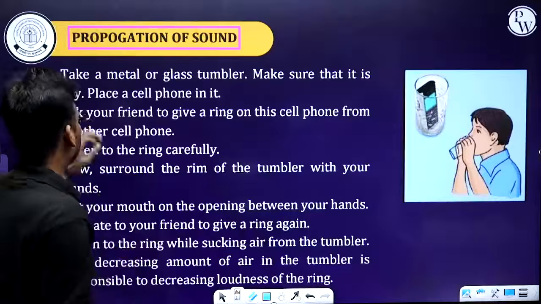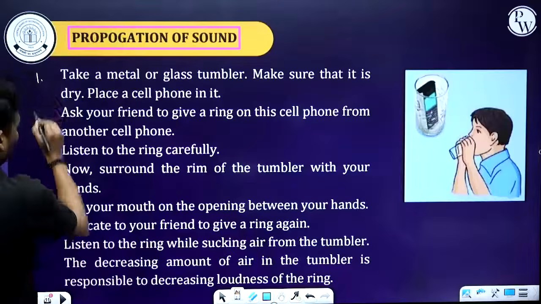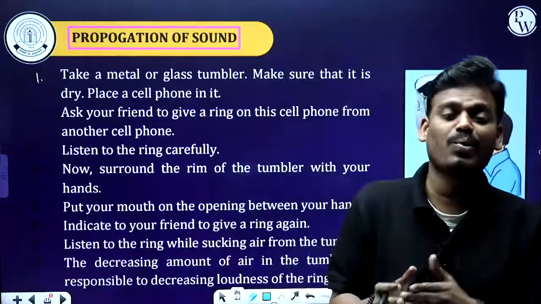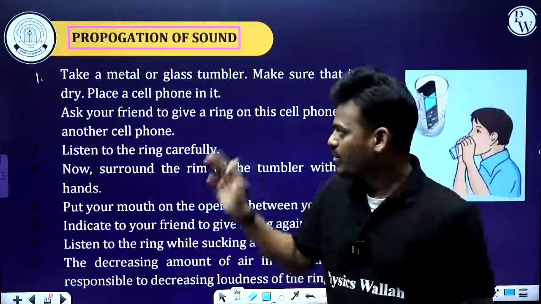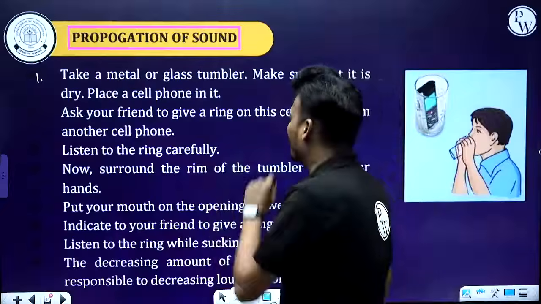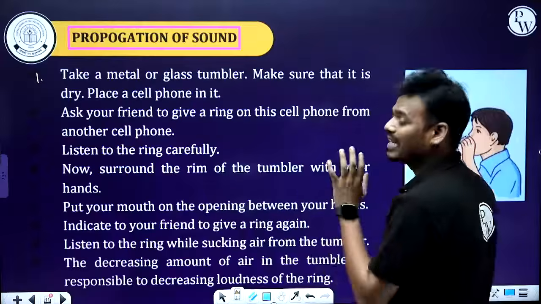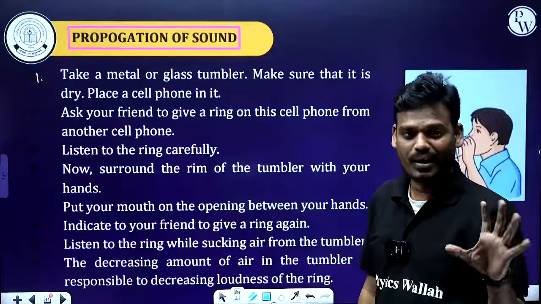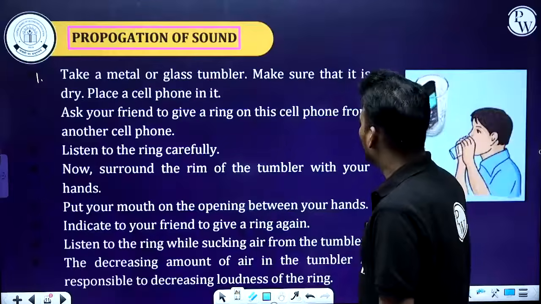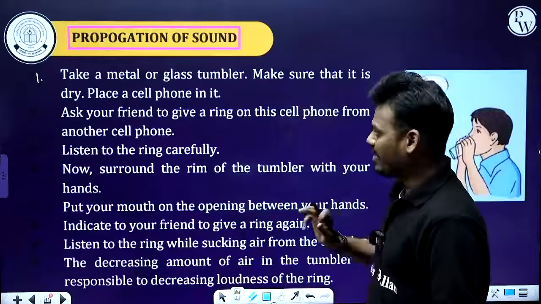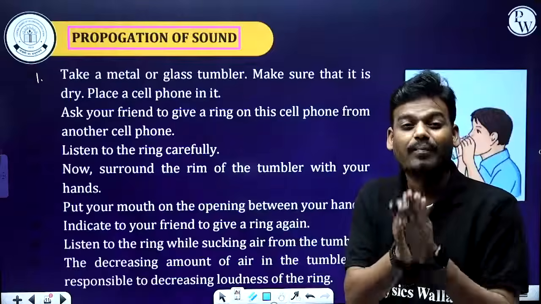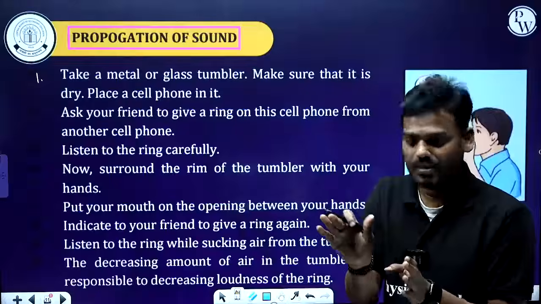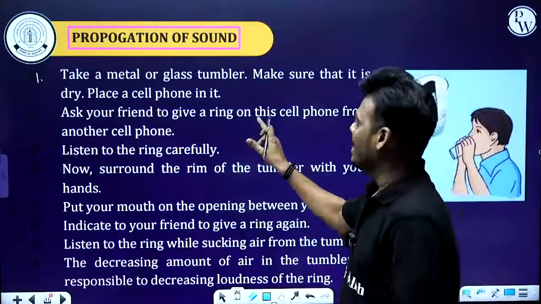First step, what do you have to do? We have to check how the sound propagates or how sound travels. So first take a metal or a glass tumbler, metal glass or normal glass. Make sure that it is dry. It should not be wet. And place a cell phone in it.